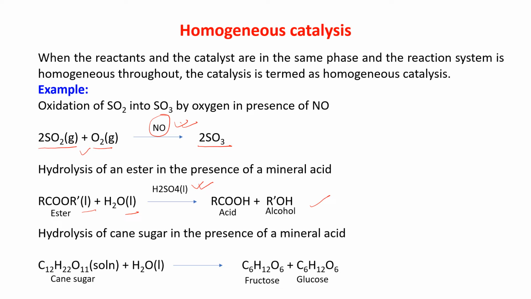Now, hydrolysis of cane sugar in presence of mineral acids. The same way, cane sugar solution, that means it is a liquid. H2O is a liquid phase and mineral acid also in the liquid phase. So, it is also an example of homogeneous catalysis, which is giving fructose and glucose.